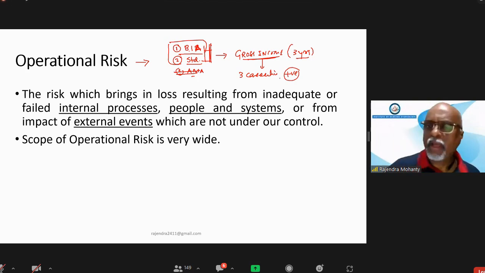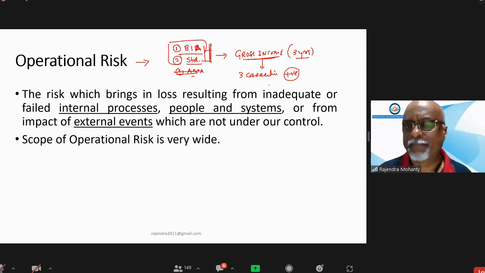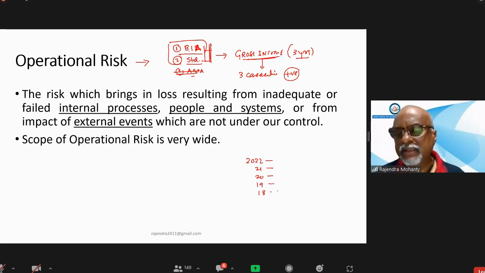Suppose the years are 2022, 21, 20, 19, 18. Here there is a profit, here also profit, here there is a loss, here a loss, and here a profit. That means the gross income of 3 consecutive profit years has to be taken.